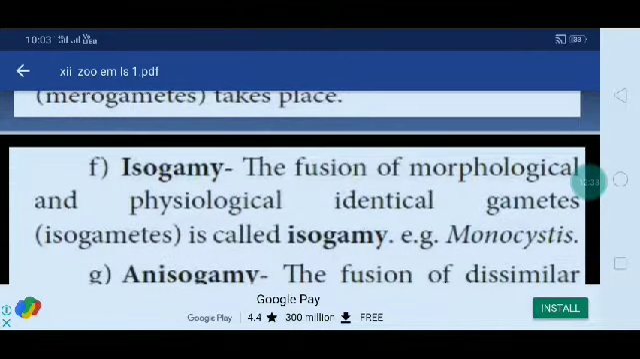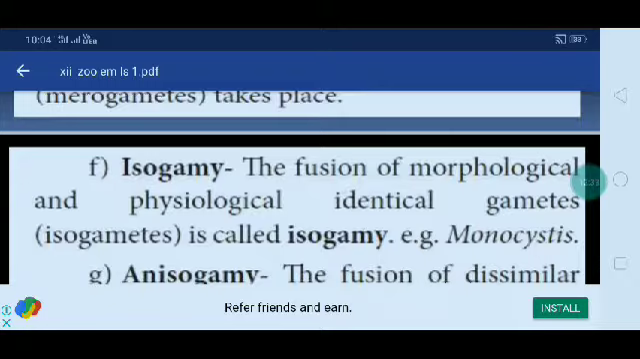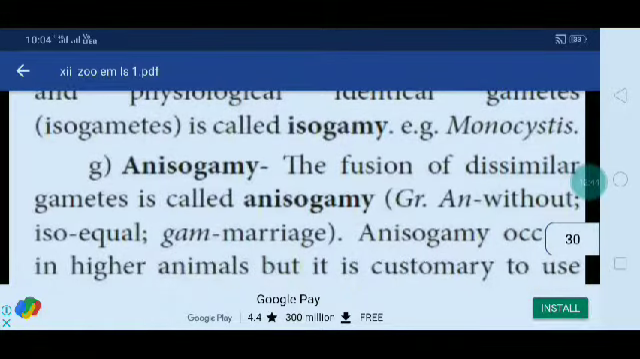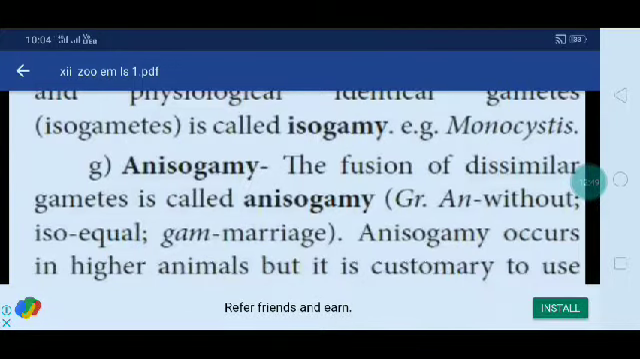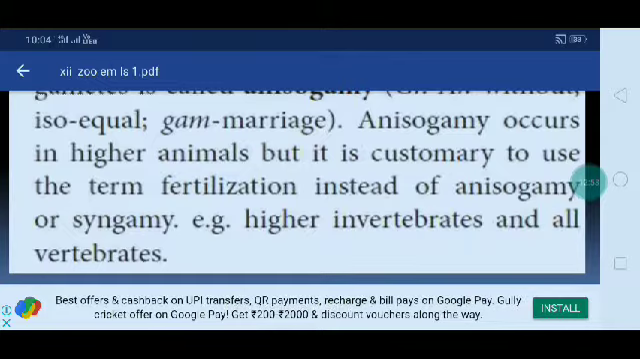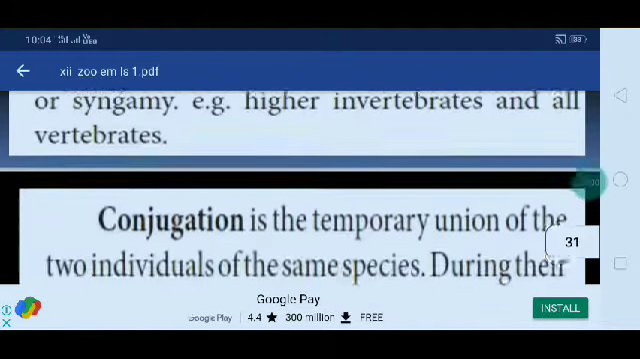There is another one, isogamy. Iso means same. The fusion of morphologically and physiologically identical gametes is called isogamy. Example, Monocystis. Then anisogamy, where iso is replaced by different. The fusion of dissimilar gametes is called anisogamy. Anisogamy occurs in higher animals, but it is customary to use the term fertilization instead of anisogamy or syngamy. Higher invertebrates and all vertebrates.